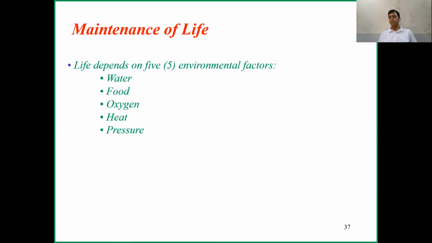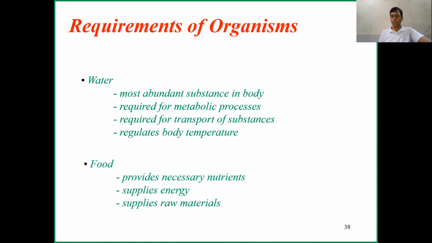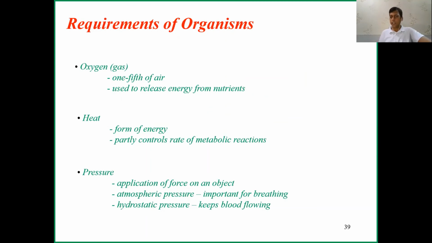Why do we have life on earth? Because these five elements are balanced. When these five elements are imbalanced, we suffer from disease. Modern science doesn't have that much understanding about energy, but we know from the energy point of view the function of water, food, oxygen, heat, and pressure. These are the basic things we learned at school level.